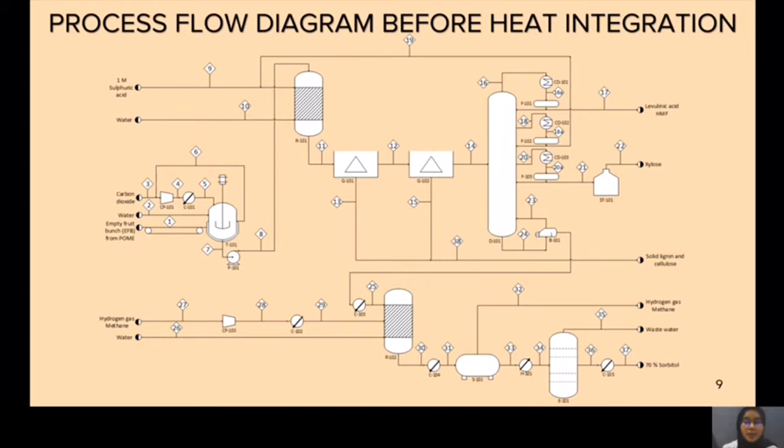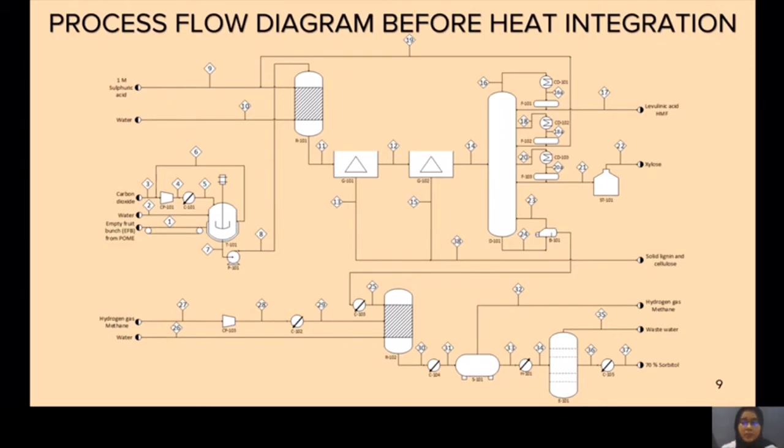The purpose of this process is to convert hemicellulose and cellulose to xylose and glucose respectively, while lignin will not convert and just stay as solid lignin. Levulinic acid and HMF are produced as side products in this process. The outlet stream will enter the first separation unit, which is centrifuge, where we want to separate unwanted components, which are lignin and unreacted hemicellulose and cellulose. The next unit is the second centrifuge to remove the excess solid before entering the fractional distillation column.